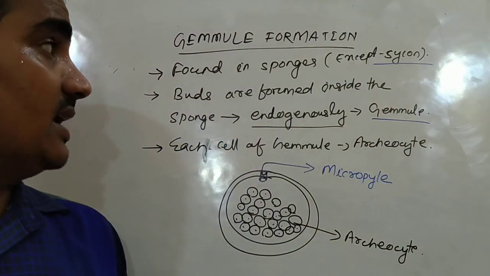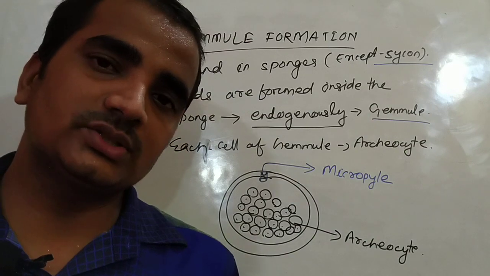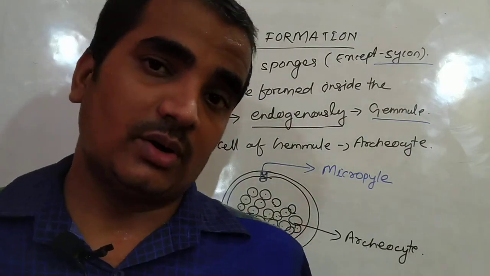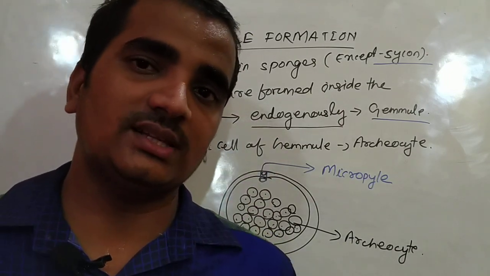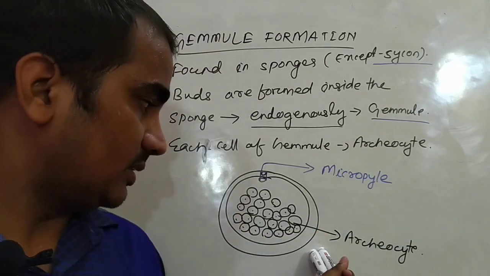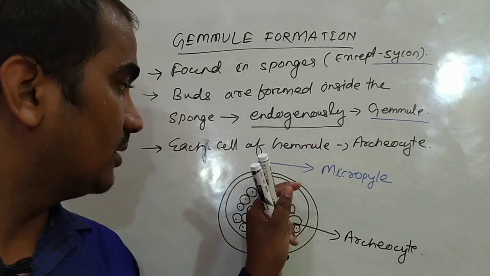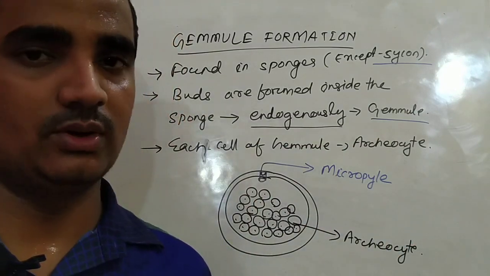The buds formed endogenously inside the body of the sponge are known as gemmules, and each cell of the gemmule is known as archaeocyte. After they mature, they get released through the micropyle and form a new colony. Okay.